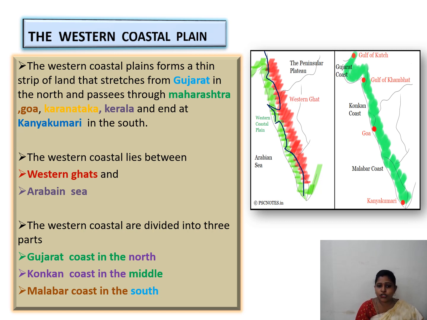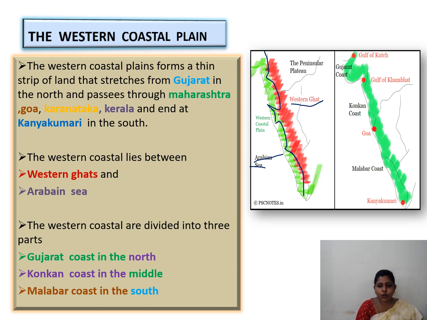The Western Coastal Plain lies between the Western Ghats and the Arabian Sea. Here you can see this red color is the Western Ghats, and here is the Arabian Sea. So the Western Coastal Plain is in between the Western Ghats and the Arabian Sea.